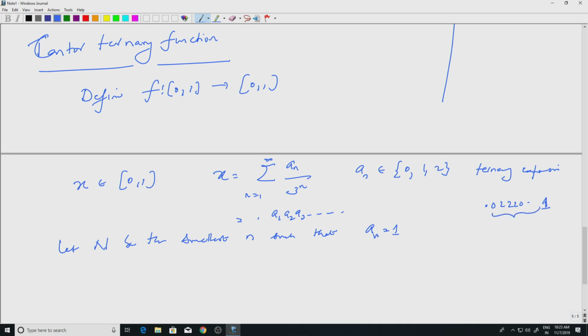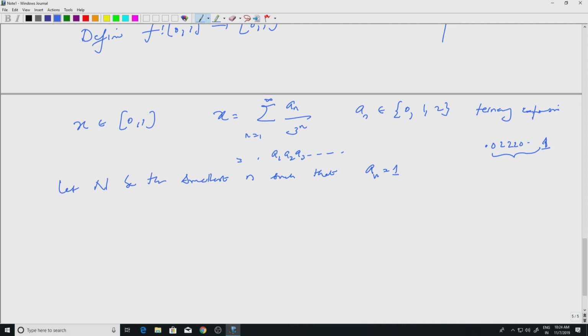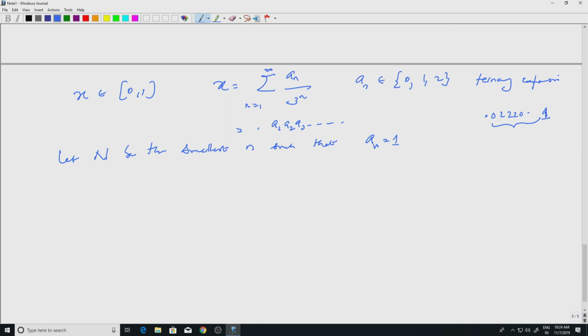Before that you do not have 1. Okay. So, of course, it can start from 1. So, then you will have capital N to be 1. Well, you may not have 1 in that case. If no such n exists, then capital N is infinity.